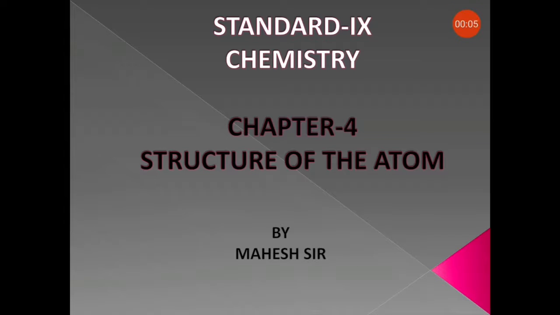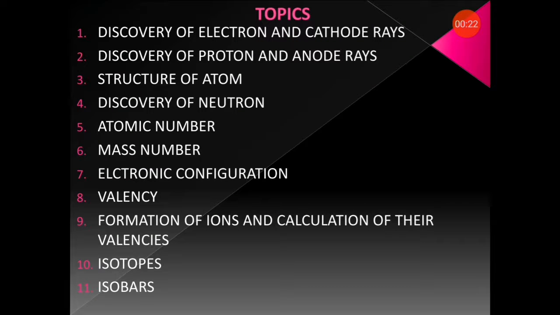So we are in chapter 4, structure of the atom. In our previous video presentations, we have seen some of the discoveries of the electron and the proton, that was cathode rays and anode rays related to this topic. In this video, we will discuss the different atomic models, structure of the atom, discovery of the neutron, and some related topics.